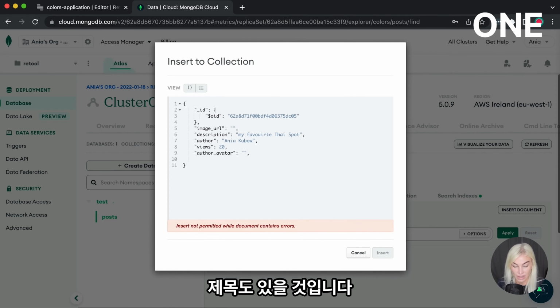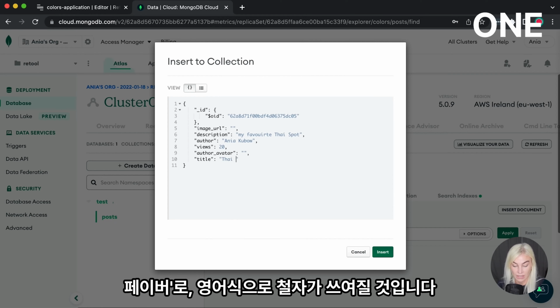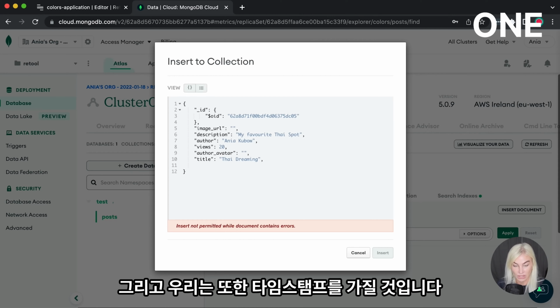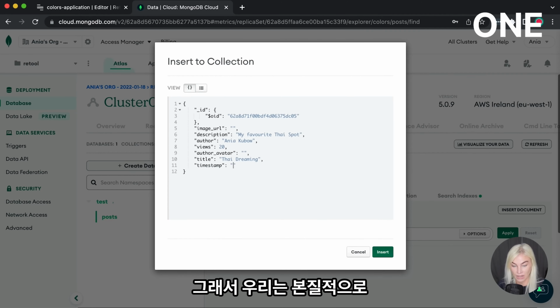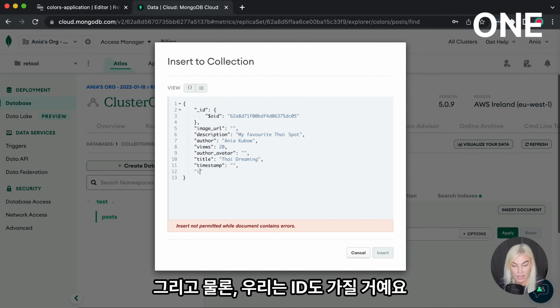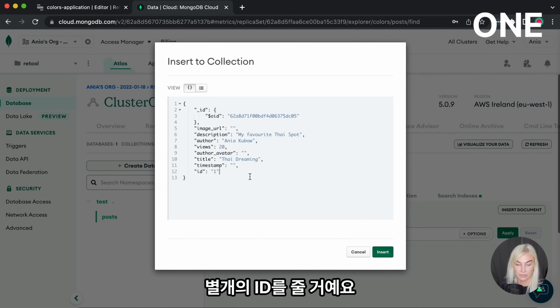And then we're also going to have a title. So a title of this is going to be Thai Dreaming Favorite, spelt the English way. And then we're also going to have a timestamp, which is going to be ISO 8601 timestamp, so that we can essentially order these posts by most recent and so on. And then, of course, we're also going to have an ID. This is going to be our unique ID. For now, I'm just going to give this one, which is separate to the object ID.